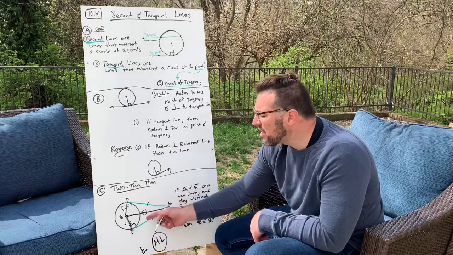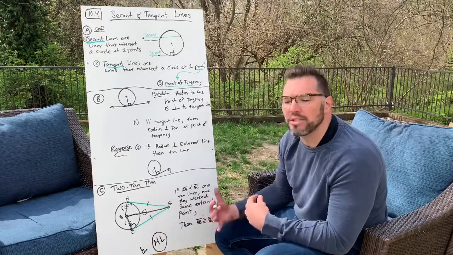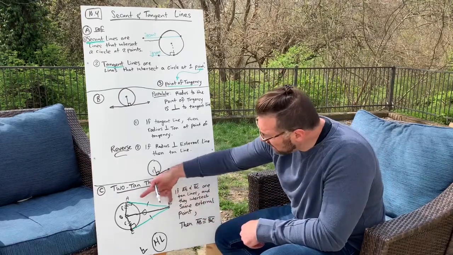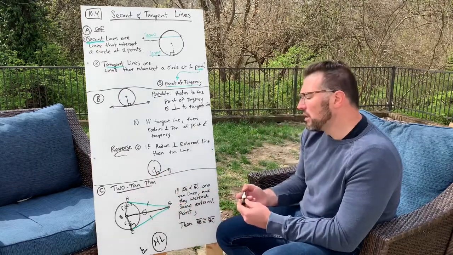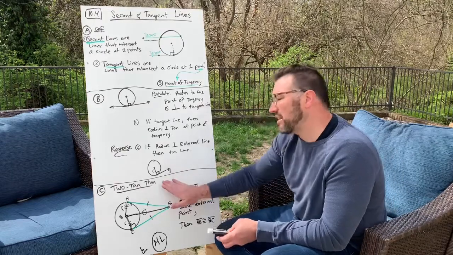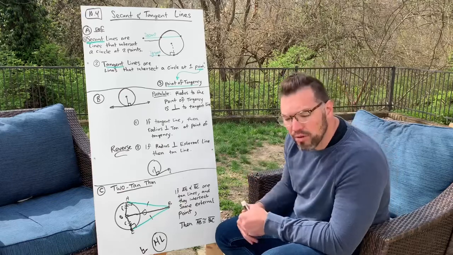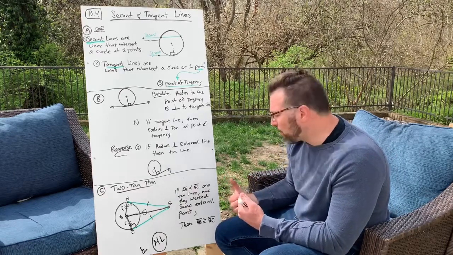So by HL, these two triangles are congruent, which means all their parts are congruent, CPCTC, which means that these two green lines are congruent. So that's just proof that the 2-tan theorem is correct. You will use the 2-tan theorem in proofs, yes, but also in find problems, okay?